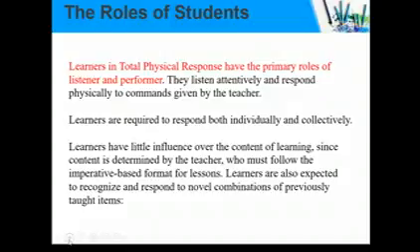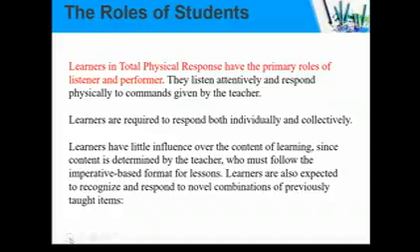The roles of learners in Total Physical Response are primarily those of listener and performer. Of course, they listen first and then they perform. They listen attentively and respond physically to commands given by the teacher. Learners are required to respond both individually and collectively.